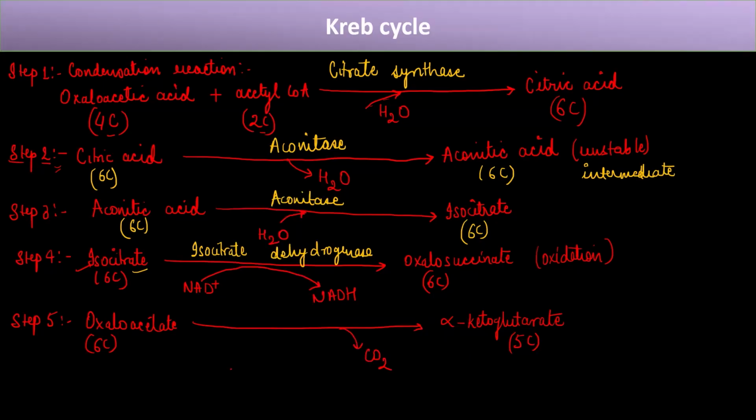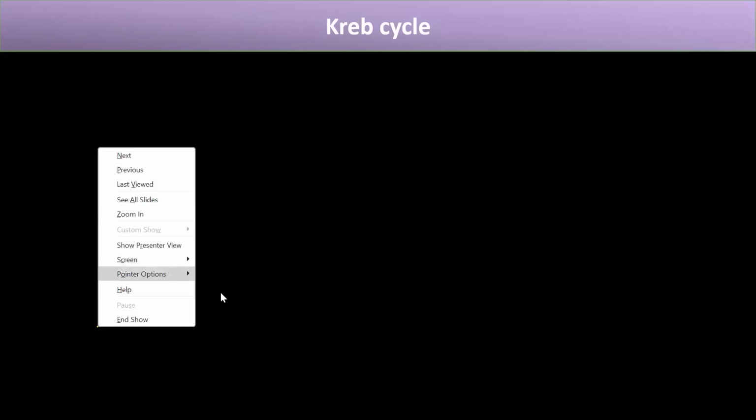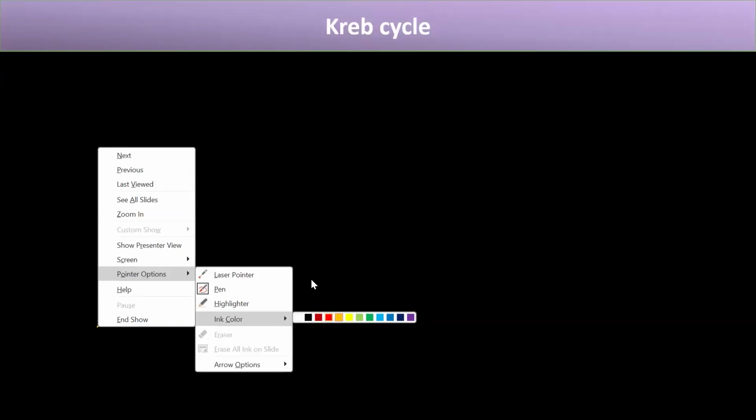And if an enzyme releases carbon dioxide, what is that enzyme known as? That enzyme is known as decarboxylase, right? So this enzyme is known as decarboxylase. Oxalosuccinate decarboxylase enzyme catalyzes this reaction. If you see the acetyl-CoA that enters here, this acetyl-CoA has 2 carbons, right? So the goal should be that in one TCA cycle, 2 carbon dioxide molecules should get released, right? So that brings us to the next step. So what is the next step? In the next step, this alpha ketoglutarate that is formed.